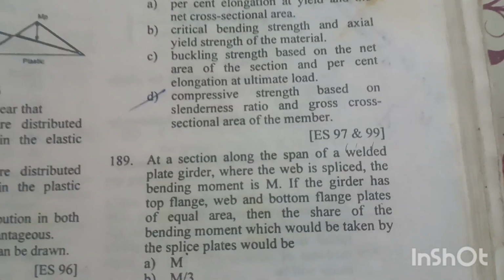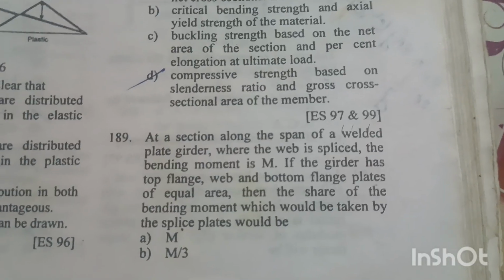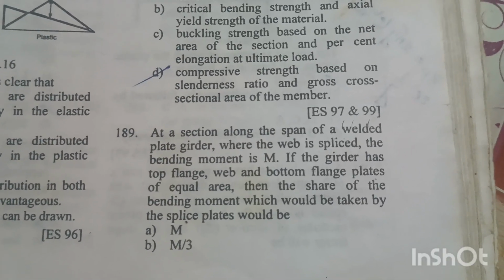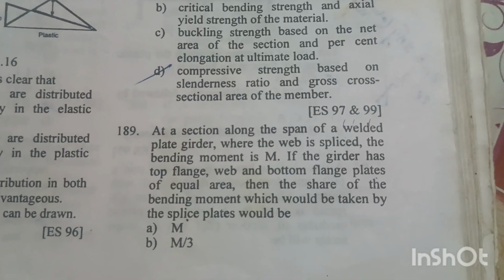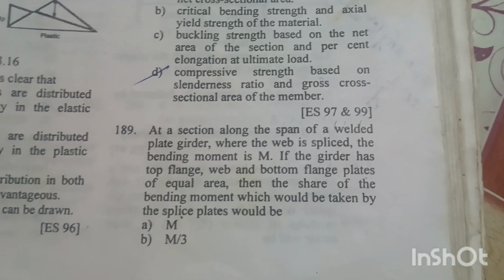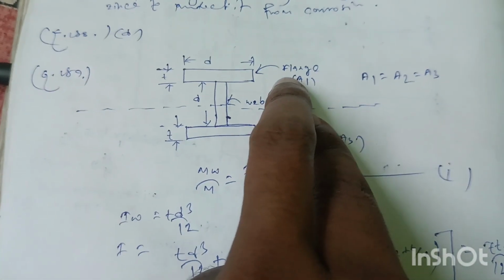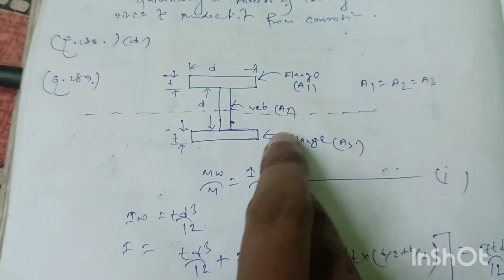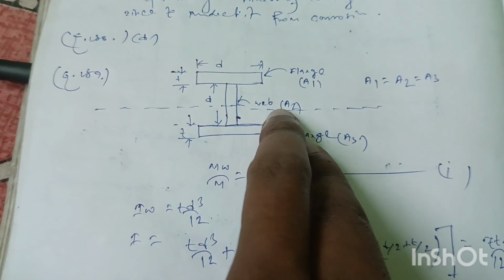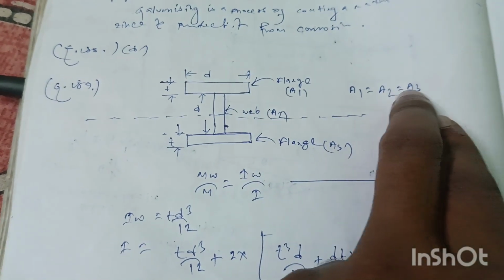Question number 189. At a section along the span of a welded plate girder where the web is spliced, the bending moment is M. If the girder has top flange, web and bottom flange plates of equal area, then the share of the bending moment which would be taken up by the splice plates would be, suppose this is a welded plate girder, this is the top flange of area A1, this is the bottom flange of area A3, and this is the web of area A2. As per the question, A1 = A2 = A3.